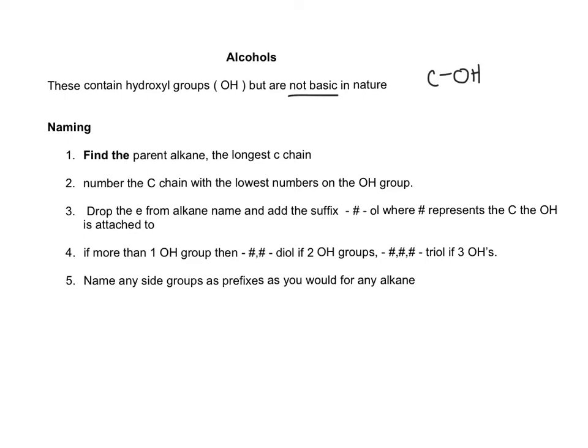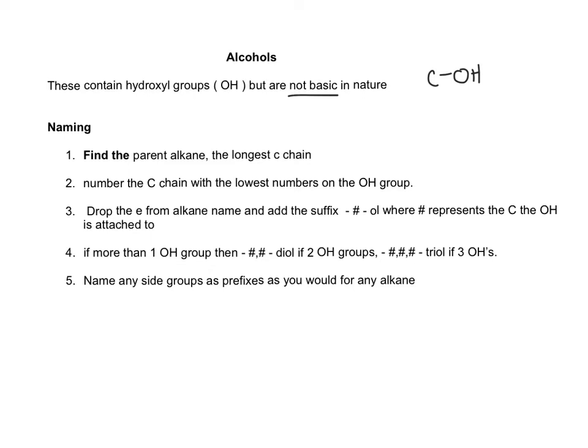If you have more than one OH group, let's say you've got two OHs, then you've got a diol, and you have to put in the numbers where each one of those OH groups are. Same if you've got three, it's a triol, and again, a number for whichever carbon those OHs are on. And of course, you're going to name any side groups as prefixes like you would do for any alkane.